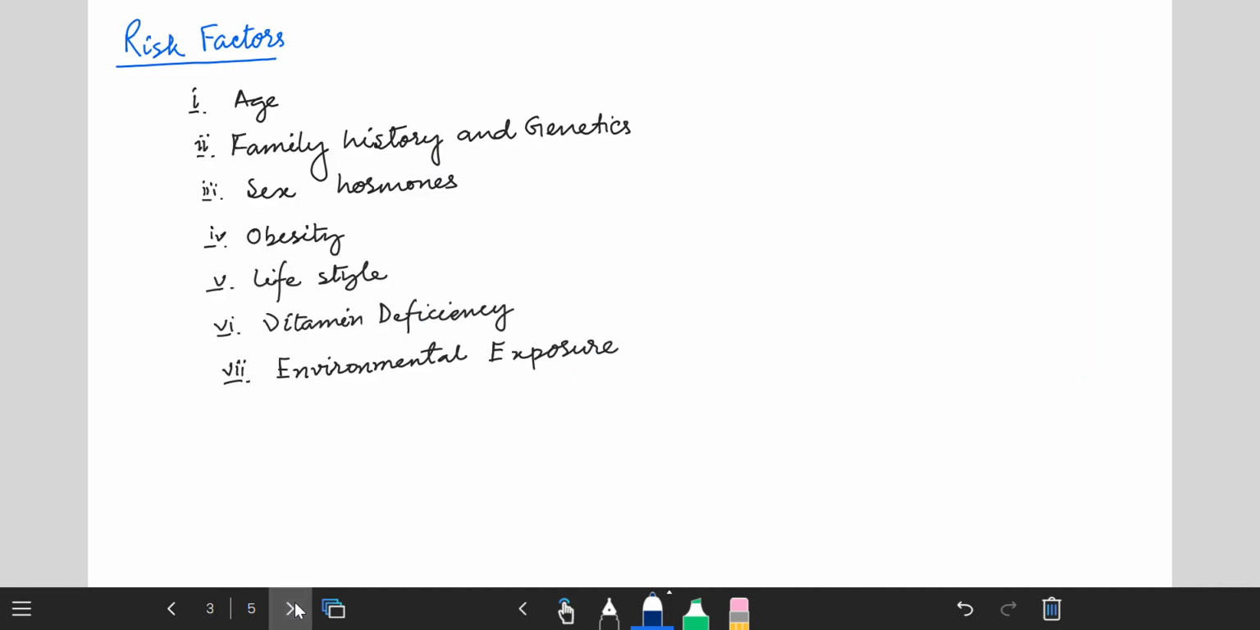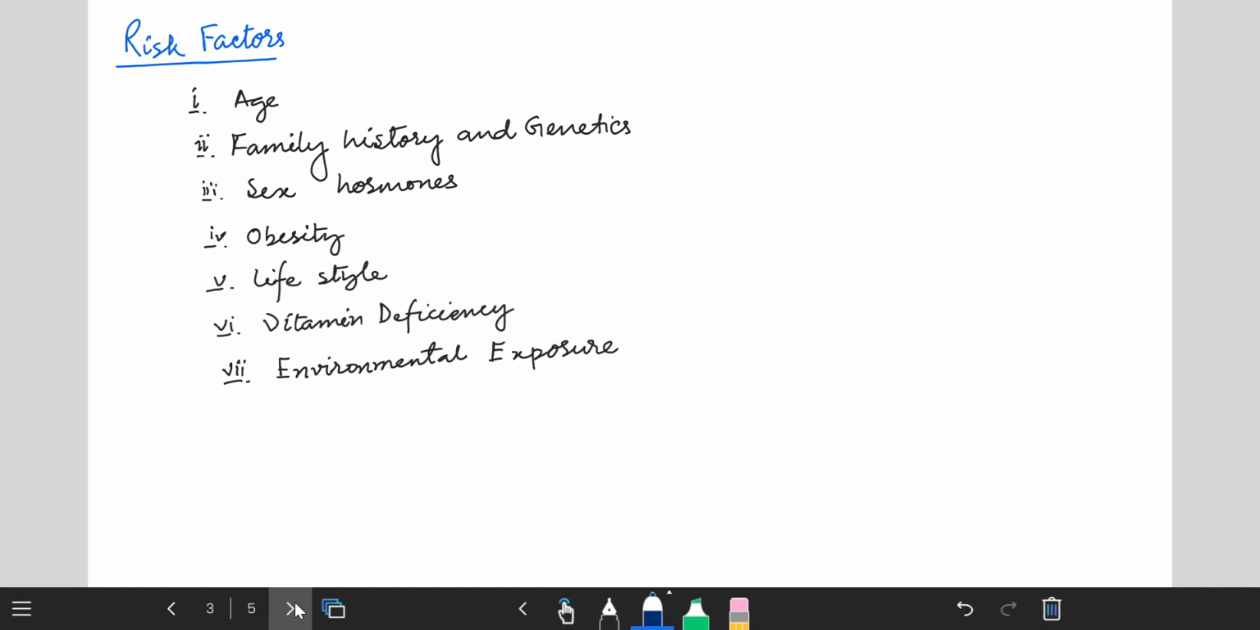Now, what are the risk factors? Because rheumatoid arthritis is a multifactorial disease, there are so many factors involved. It means the main cause is not known till now, but there are some factors which can exacerbate the disease. Here, risk factor means who is more likely to develop RA.